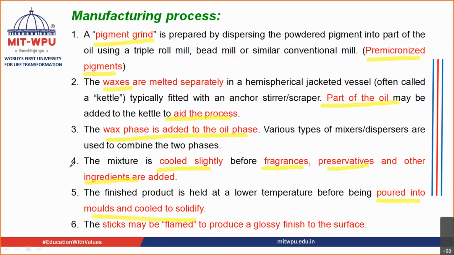So you have the lipstick mold. Inside the lipstick mold, you pour these contents, whatever you have melted and mixed, and then you allow it to solidify. After solidifying, you remove the lipstick from the mold. Then you hold the top of the lipstick in front of a flame, in order to get a glossy finish on the surface. This is how you manufacture the lipstick.